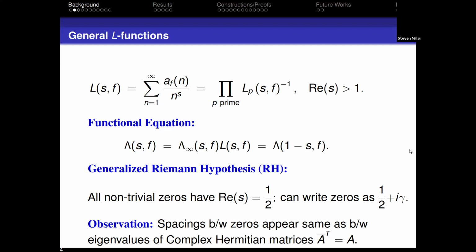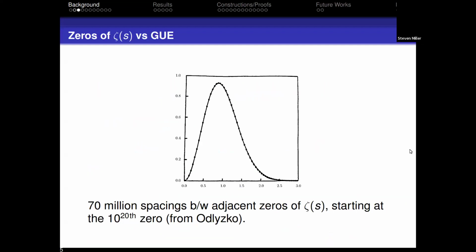There are a lot of connections to random matrix theory and nuclear physics that we don't really have time to get into today. The next talk will talk about spacing statistics a little bit between zeros of L-functions. This is one of the more famous pictures from Odlyzko, looking at 70 million adjacent zeros of the zeta function, and you see this incredible agreement.